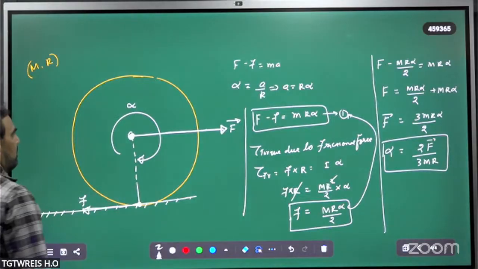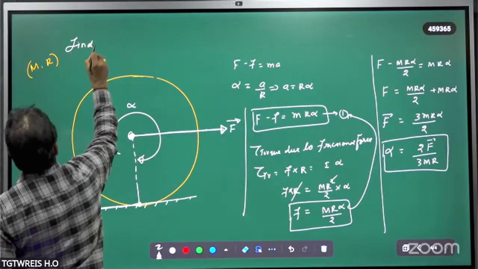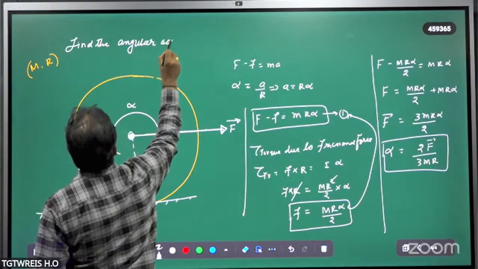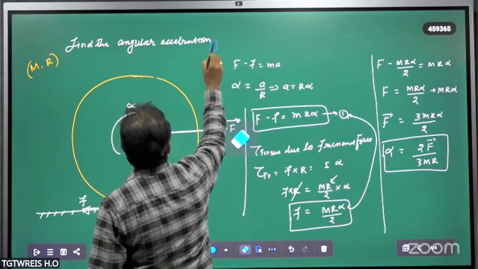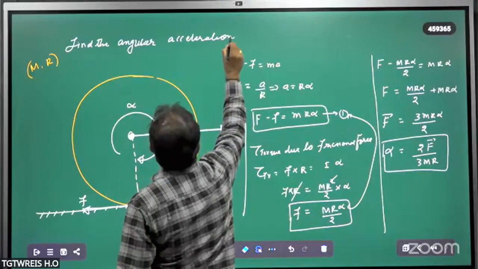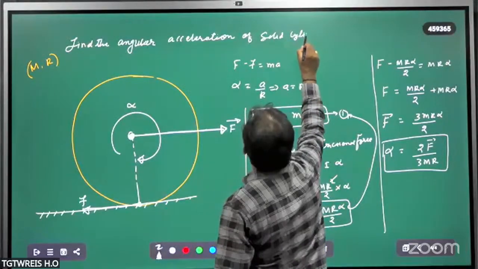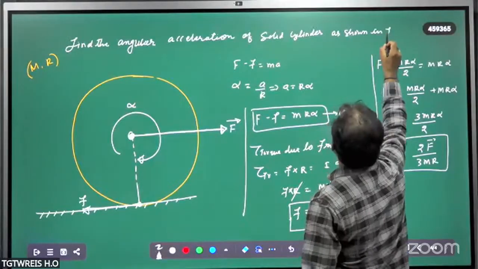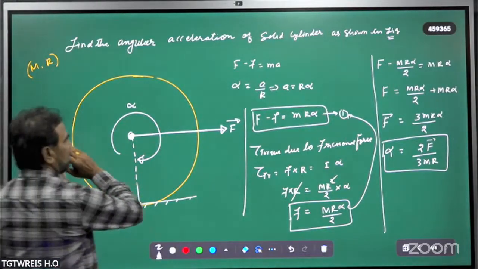Is it clear? Problem: find the angular acceleration of the solid cylinder as shown in the figure. So what is its angular acceleration? It is being pulled in this direction.